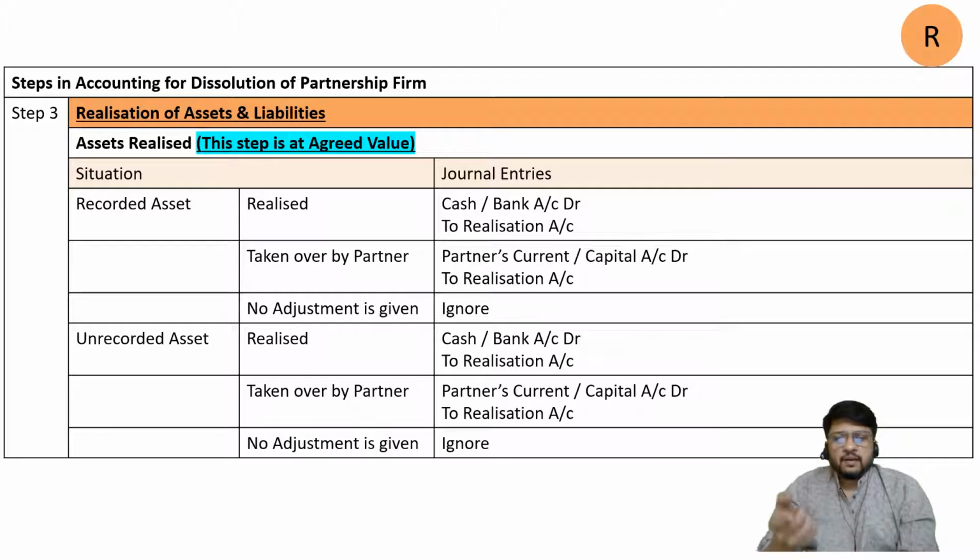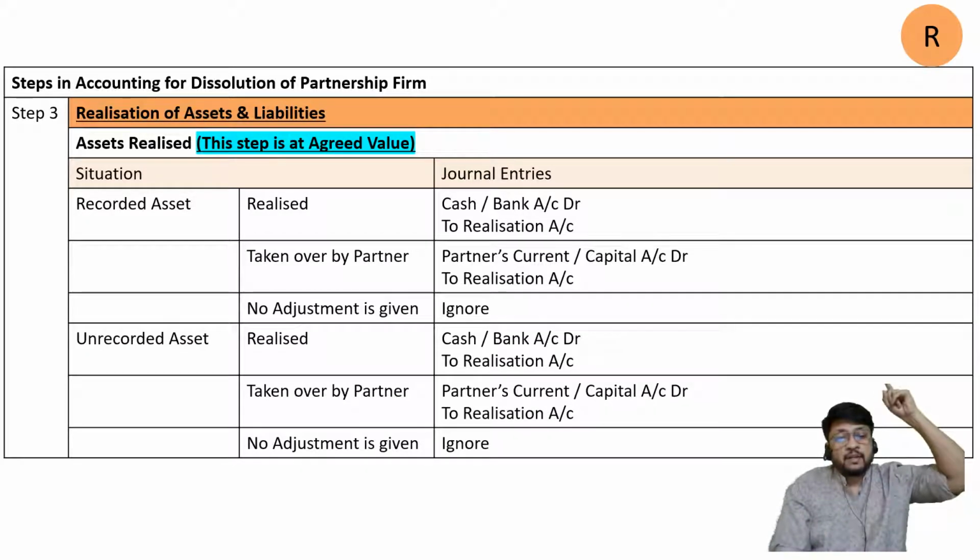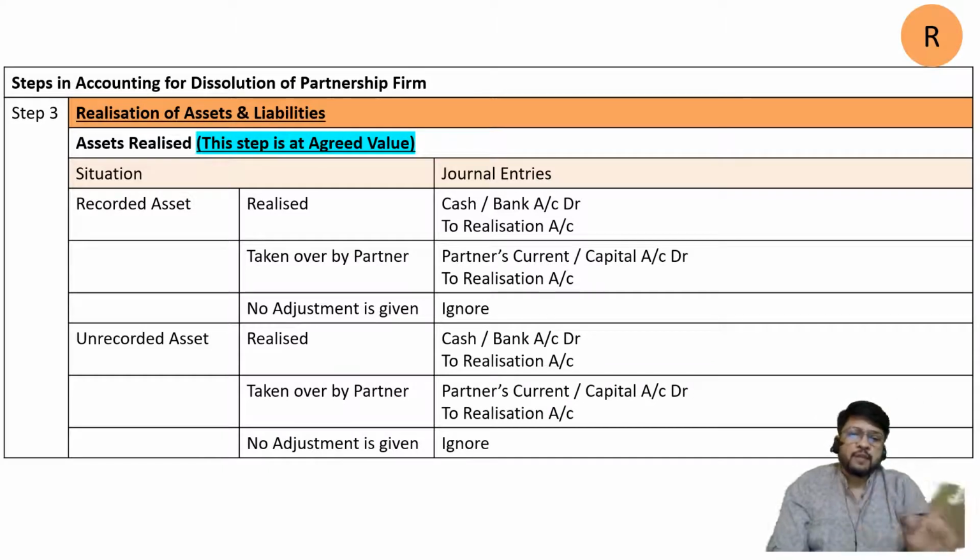And if for a recorded asset no adjustment is given, it is ignored; similarly for an unrecorded asset, that means it is not in the balance sheet but is there in real life, and afterwards we tried to sell it. People started laughing. They said this is a useless thing. We are trying to sell it, but nobody is ready to buy it, and partners are also not interested in taking it. Then again ignore the same. It gets ignored in the second step also, because in transfer we take out only what is in the balance sheet, and it is not there. So in the third step also it will be ignored, because it is not realizing any value.